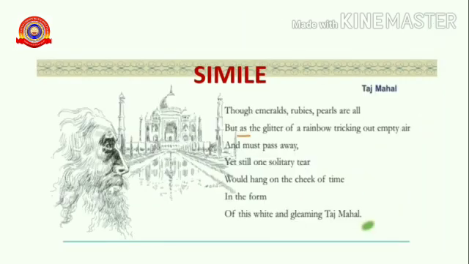Now see here in the second line, but as the glitter of a rainbow trickling out empty air. Here emerald, rubies, pearls are compared to rainbow by using the word as. So it is also an example for simile in this poem.